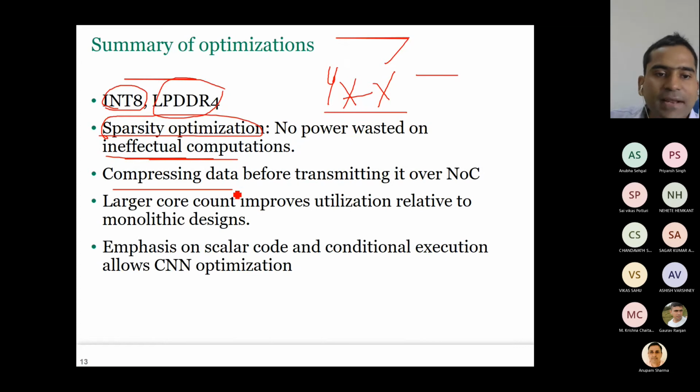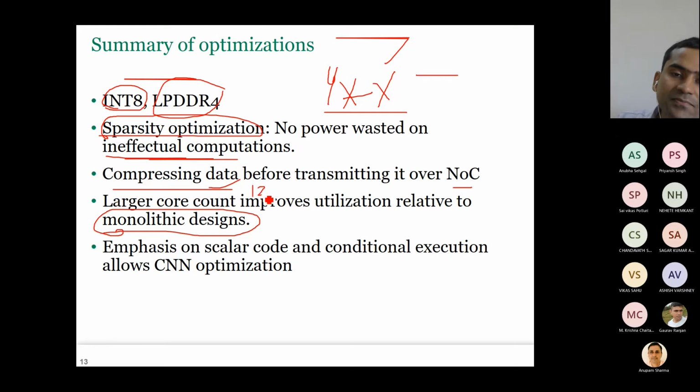Okay, now it is also using compression, so that less data flows in the chip, in the interconnect network on chip, because you are sending only compressed data. Okay, now here we have many cores, right?